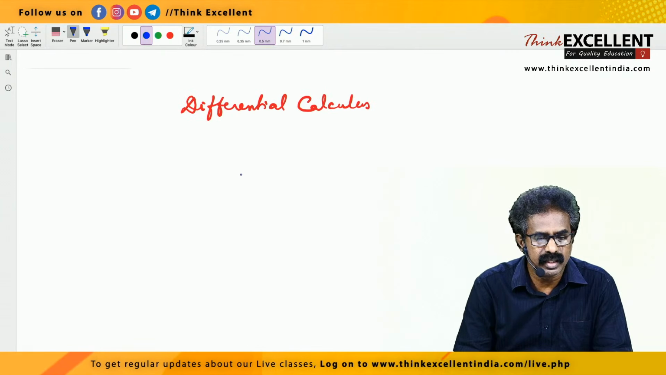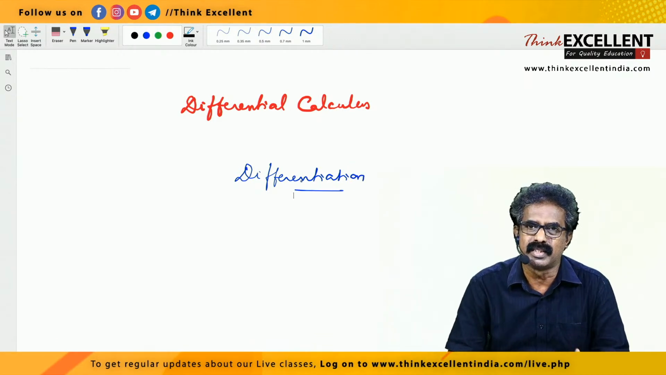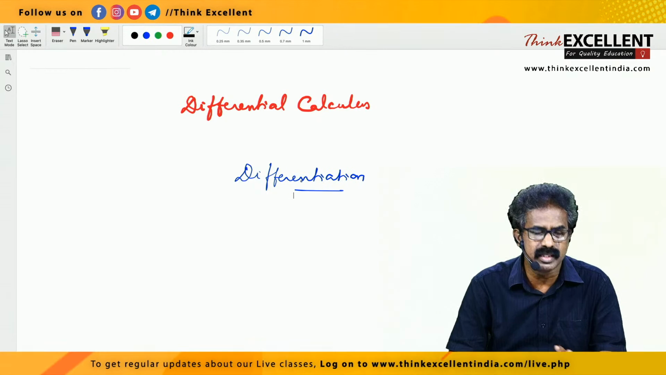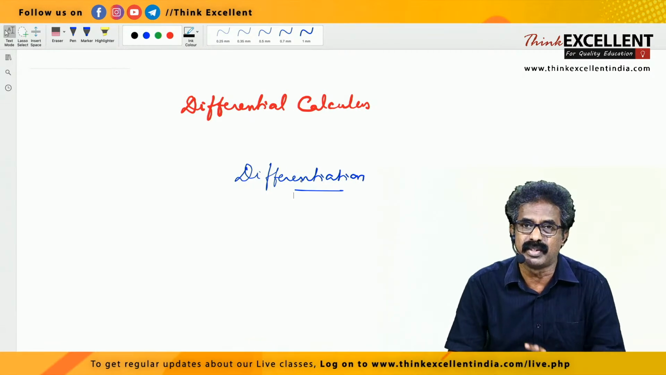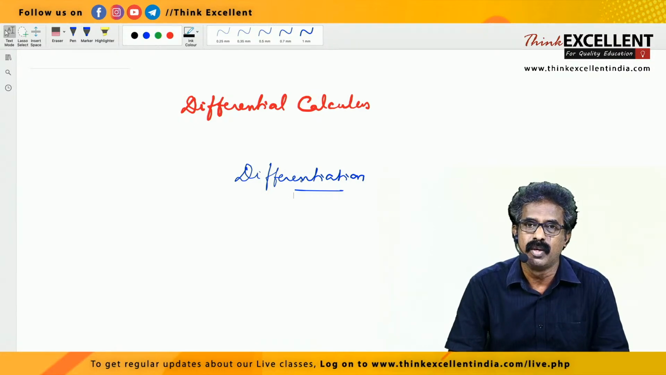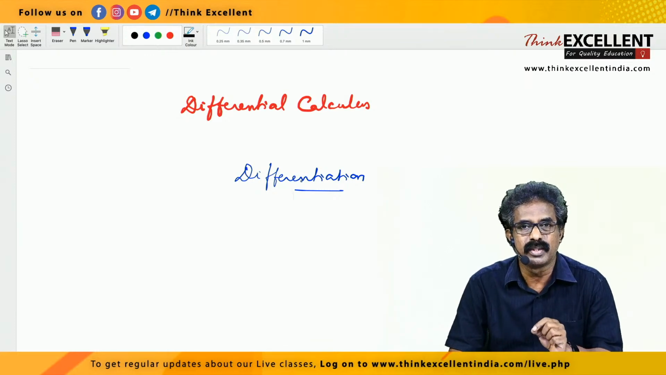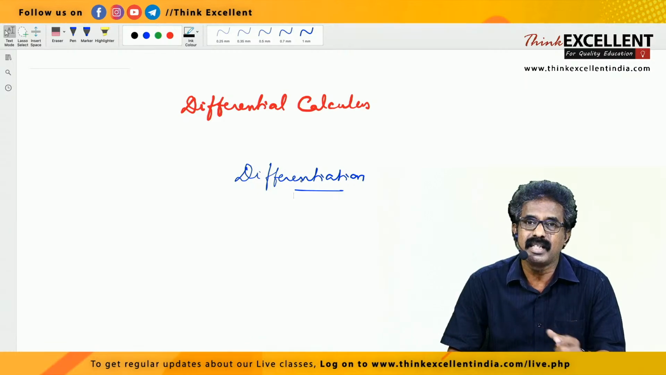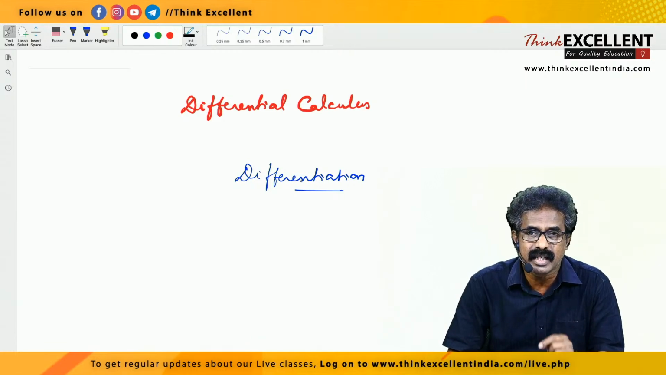So now we discuss differentiation, differential calculus. Here, differentiation and integration. Today we are going to see differentiation. Differentiation is a process of finding the derivative, right? Addition and subtraction are processes, right? Same way, differentiation is a process of finding the derivative. What is the derivative? Today we are going to discuss the derivative as a rate of change. Derivative is a rate of change.